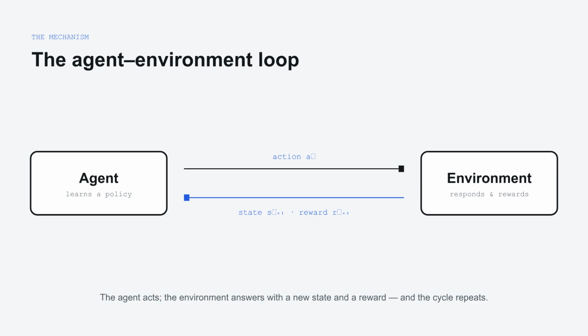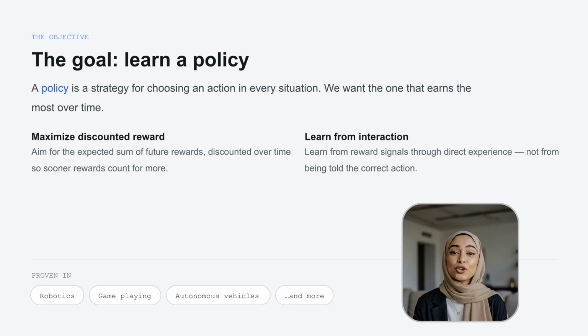This is the agent environment loop. The agent performs an action, the environment responds with a new state and a reward, and the cycle repeats thousands of times as the agent learns. The goal is to learn a policy, which is the strategy for choosing actions.